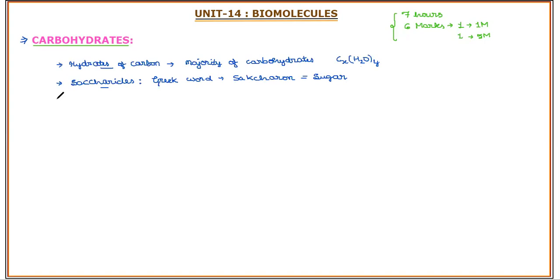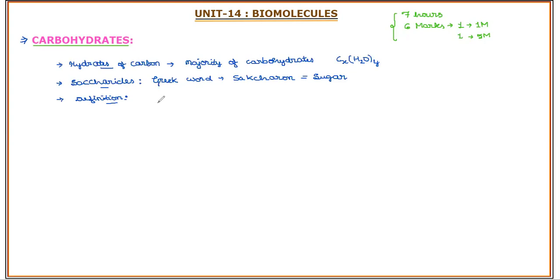Now, the exact definition of carbohydrate, the modern definition: these are optically active compounds. We know what optically active compounds are, with respect to chiral carbon nature, which we learned in haloalkanes in the stereochemical aspects. You can recall that.